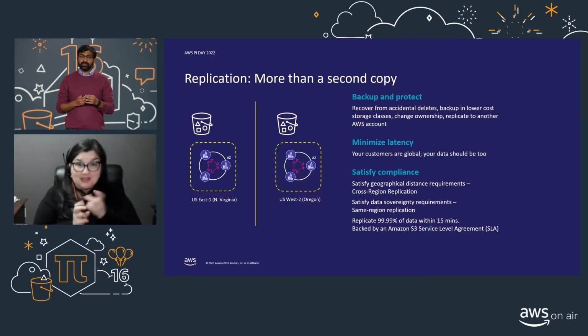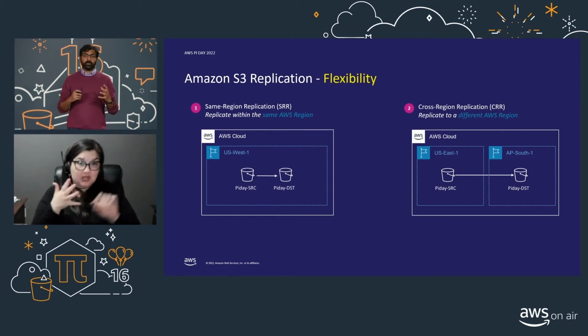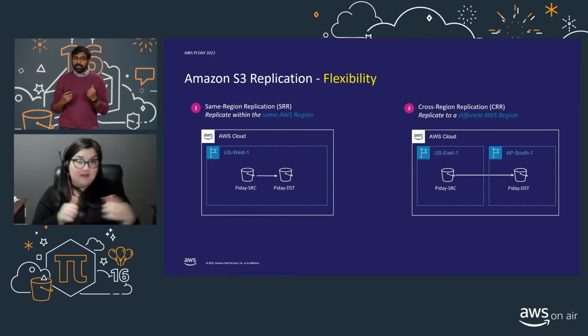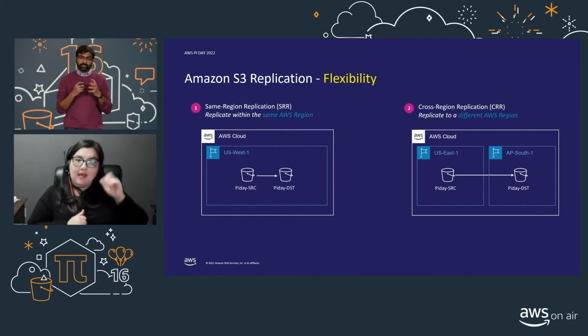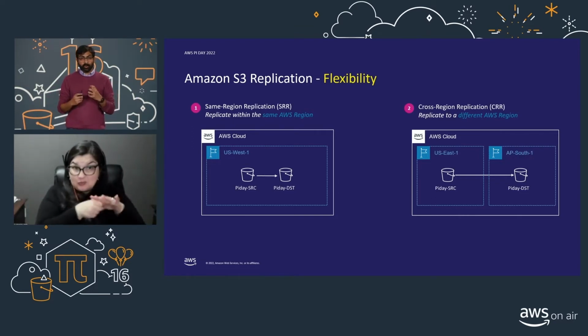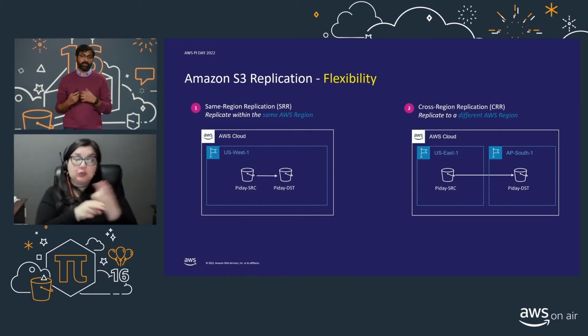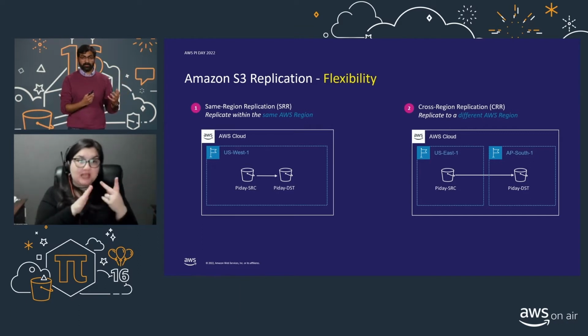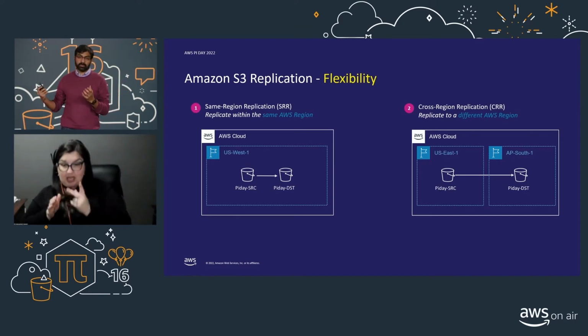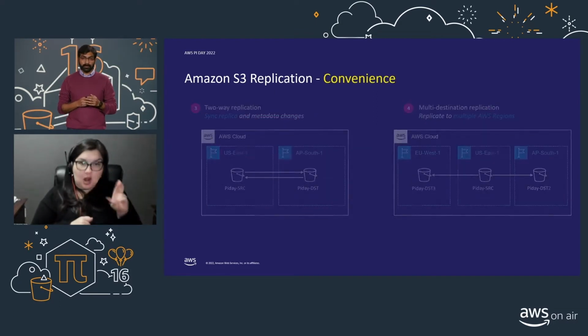So we'll get into the specific features that S3 replication provides. The first one being flexibility. With S3 replication, you have the flexibility to choose where your destination is, whether it is in the same region as your source bucket, or in a different region using cross-region replication. So same-region replication for replicating within the region, and cross-region replication, or CRR, for replicating across different regions.